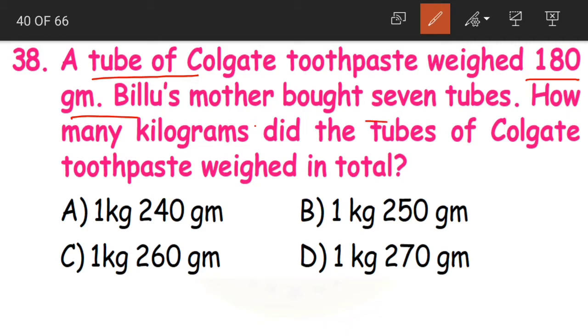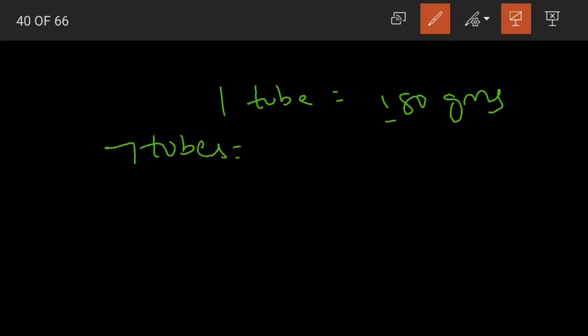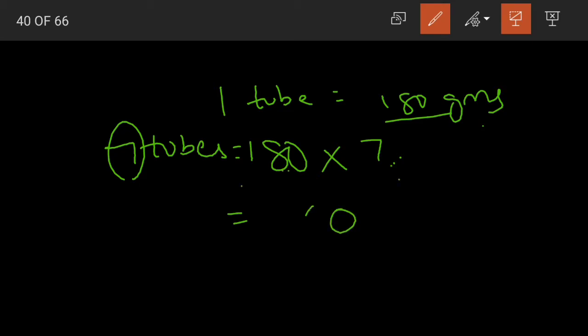And what did Bilu's mother do? She bought 7 such tubes. One tube is equal to 180 grams. Bilu's mom bought 7 tubes. Now what will be the weight of these 7 tubes of toothpaste, children? Yes, we need to multiply 180 by the number of tubes, that is 7. Understood? 180 into 7. 7 zeros are 0. 7 eights are 56. 5 carried. 7 ones are 7 plus 5, 12. Understood, children?